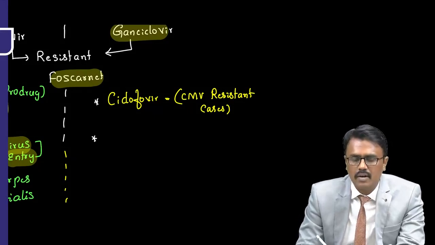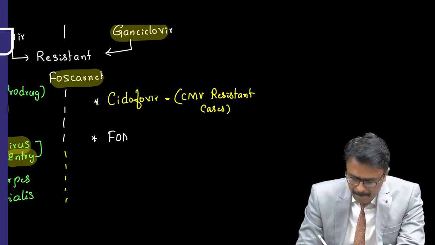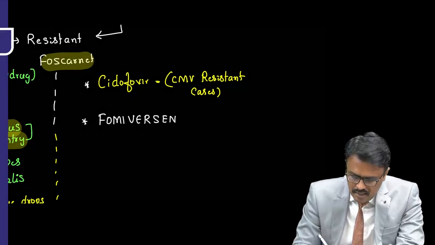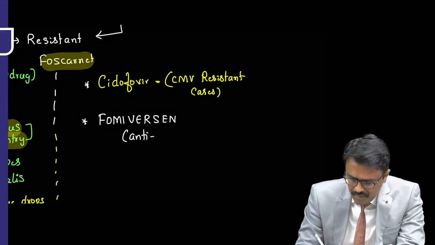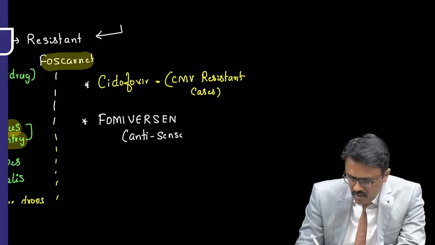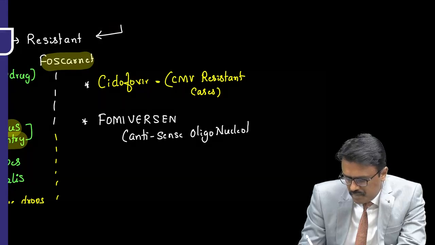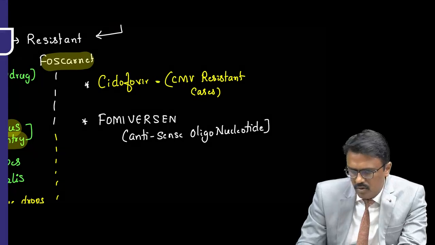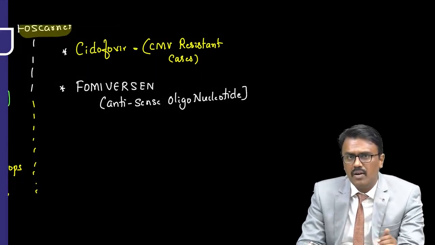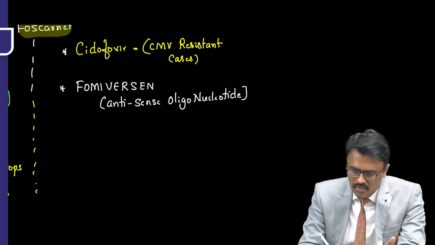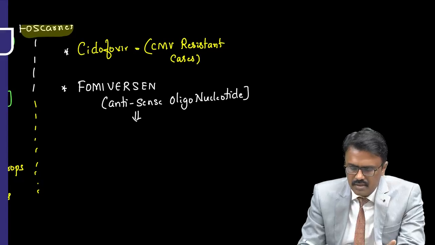And one more drug is called fomivirsen. The name is fomivirsen. It is an antisense oligonucleotide. So they will not allow the RNA to express, they will silence them and thereby they inhibit the viral replication. So the antisense oligonucleotide is fomivirsen.